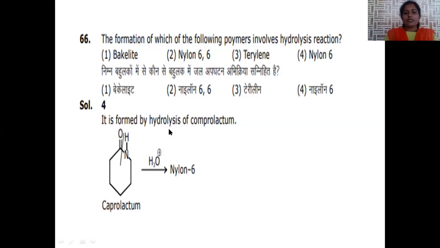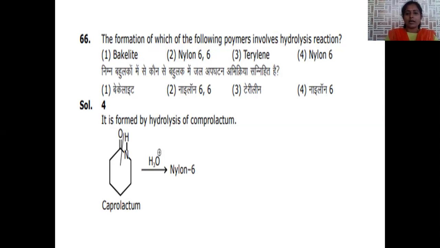The formation of which of the following polymers involves a hydrolysis reaction? Bakelite is a condensation polymer of phenol and formaldehyde. Nylon 6,6 is a condensation polymer of hexamethylene diamine and adipic acid. Terylene is also a condensation polymer, a polyester compound.